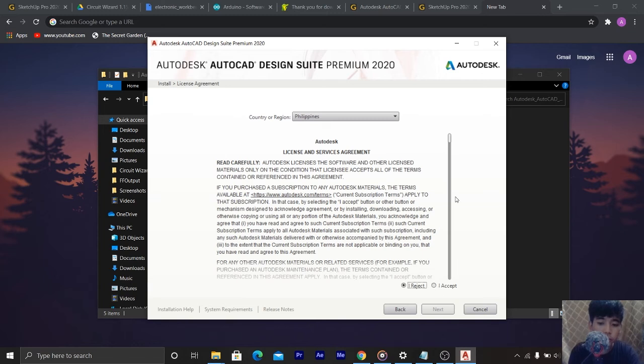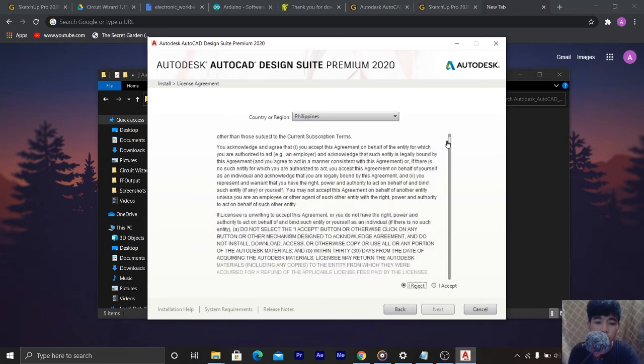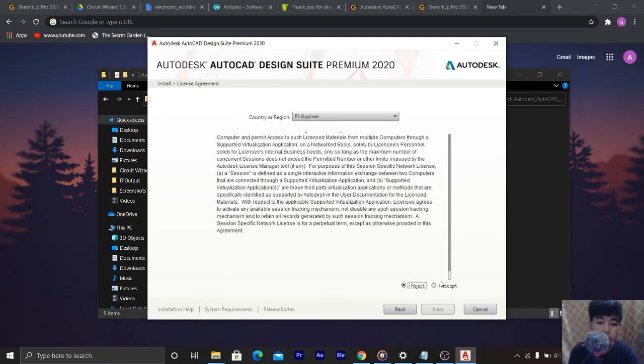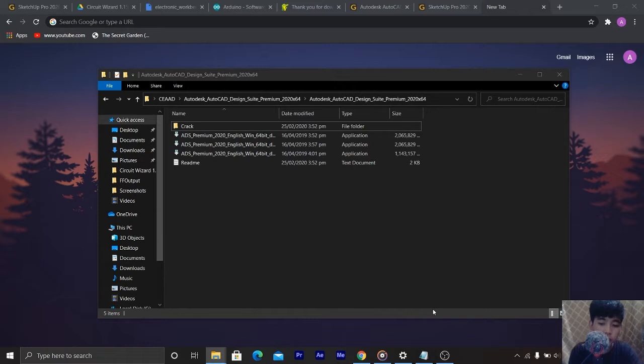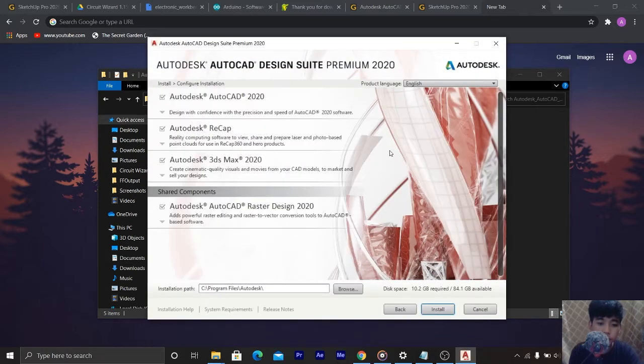Read the license and service agreement. Accept. Click next. And install.